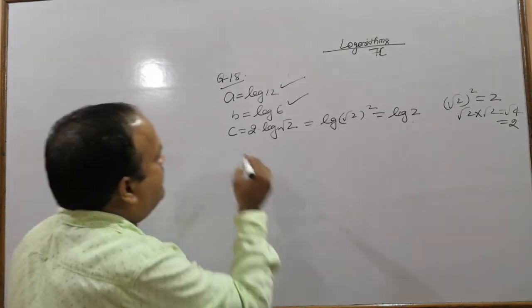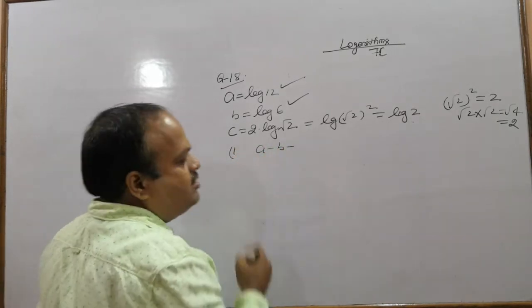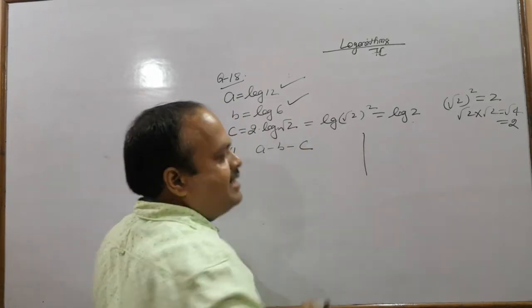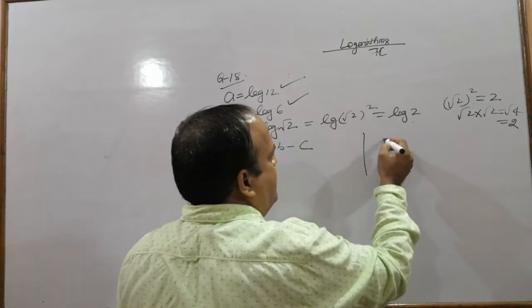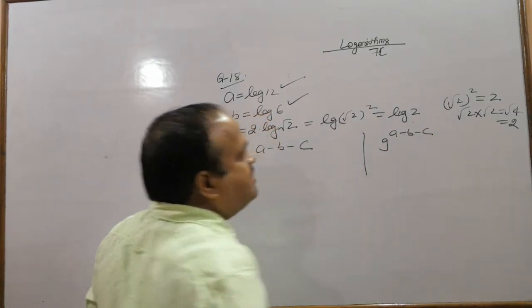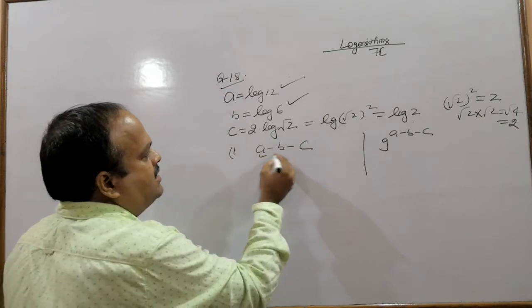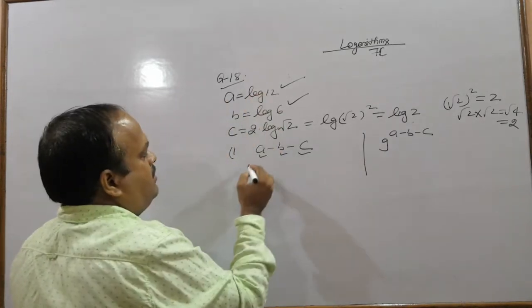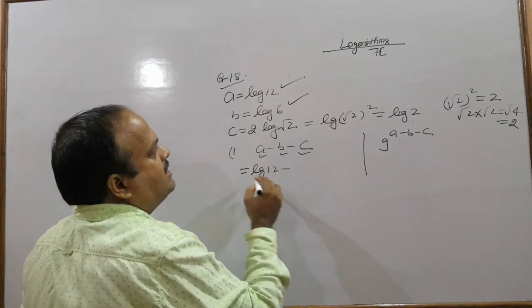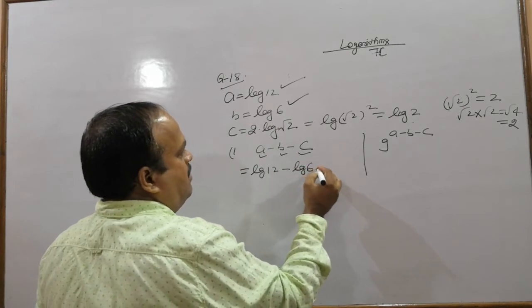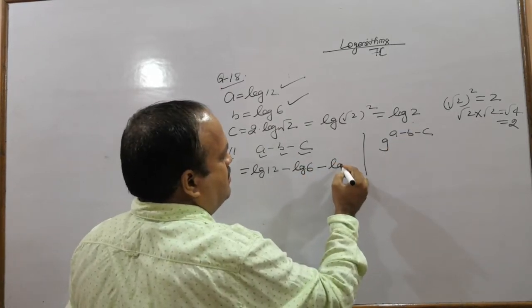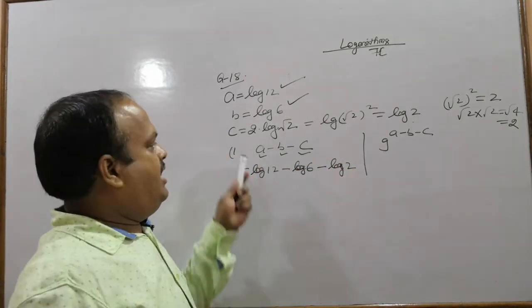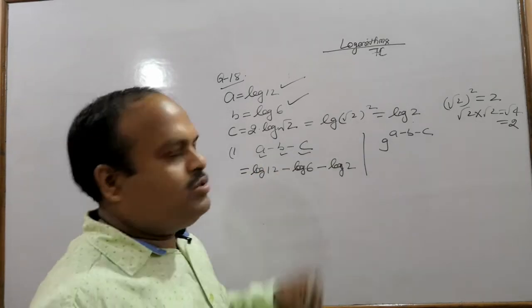What do we want? In the first part, we want to get the value of a minus b minus c, and in the second part we want to get the value of 9 to the power a minus b minus c. So let us substitute the values of a, b and c in this expression. Log 12 minus log 6 minus log 2. A is log 12, b is log 6, c is log 2.